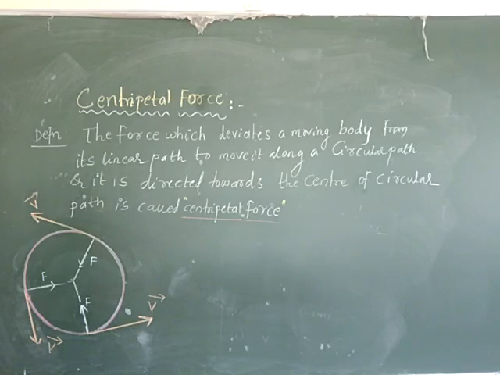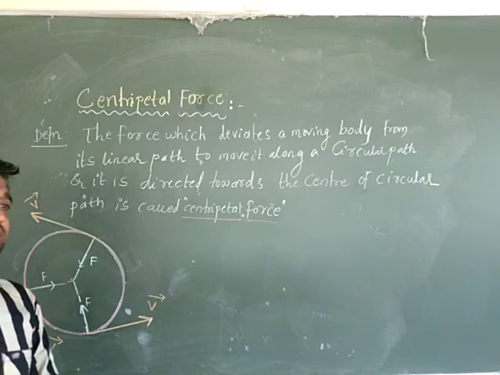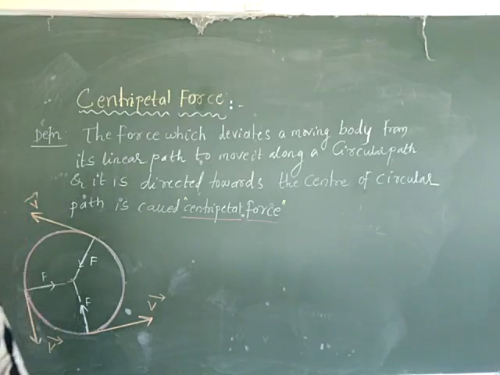The motion of an object along a circular path is called circular motion. When a body is in circular motion, centripetal acceleration is acting on it. That means the radial acceleration acting on the body towards the center and along the radius is called the centripetal acceleration, right?